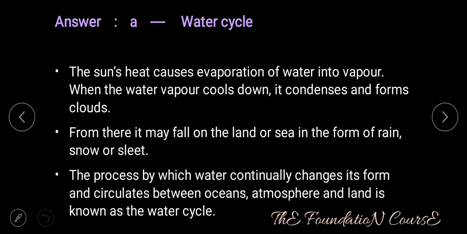The sun's heat causes evaporation of water into vapor. When the water vapor cools down, it condenses and forms clouds. From there, it may fall on the land or sea in the form of rain, snow or sleet. The process by which water continually changes its form and circulates between oceans, atmosphere and land is known as the water cycle.